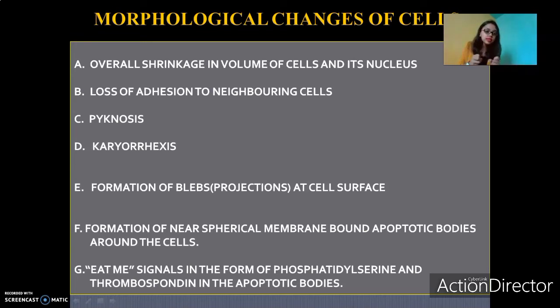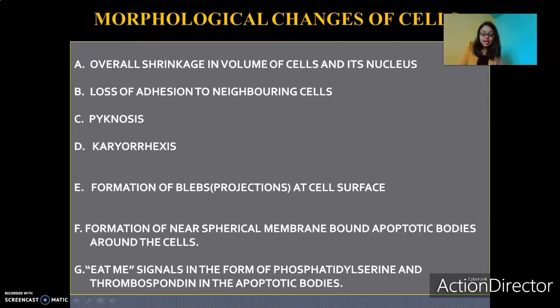One of the main differences is that in necrosis there is an inflammatory reaction, but in apoptosis there is no inflammatory reaction. We do not see any signs of inflammation, like redness or swelling or warmth or pain. None of these signs of inflammation are seen in apoptosis. Why is it that we do not have an inflammatory reaction here? One of the reasons is these eat me signals. The eat me signals signal the phagocytes. Hence the phagocytes come and quickly perform phagocytosis and clear off the apoptotic cells.